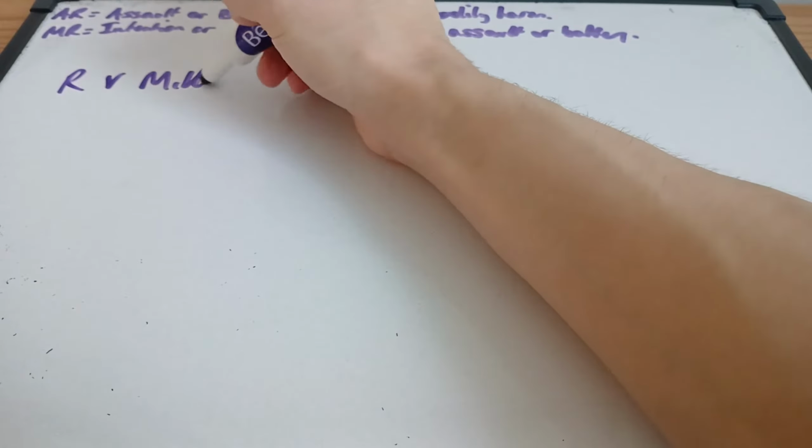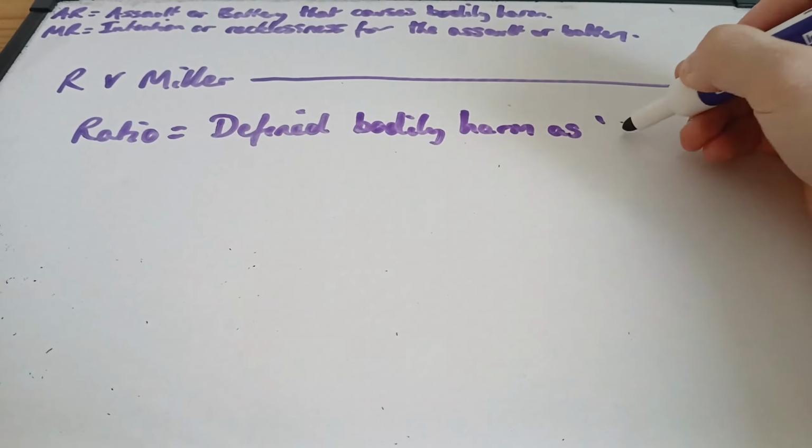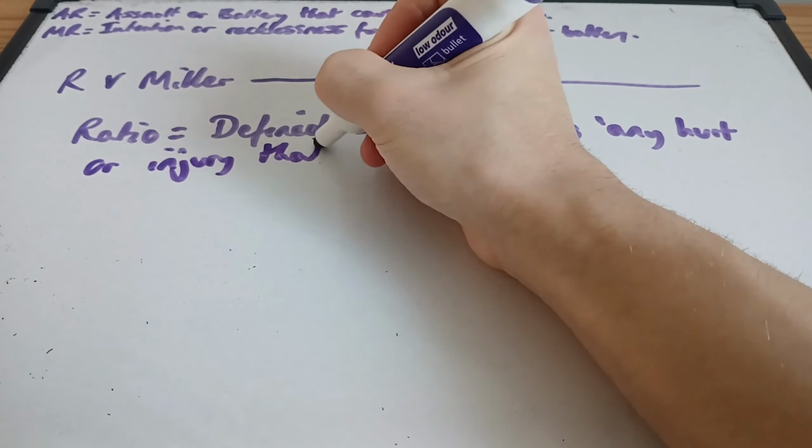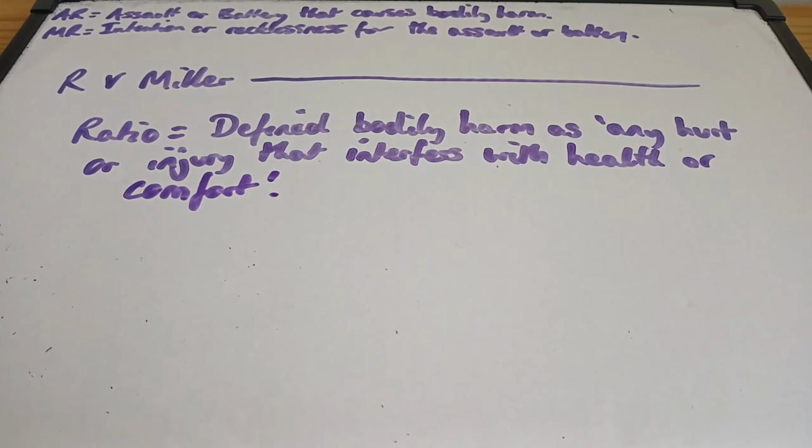R versus Miller is a case that gives a really good definition of bodily harm. It defined bodily harm as any hurt or injury that interferes with health or comfort, and that's a really good basis to go off when you're looking at scenarios.